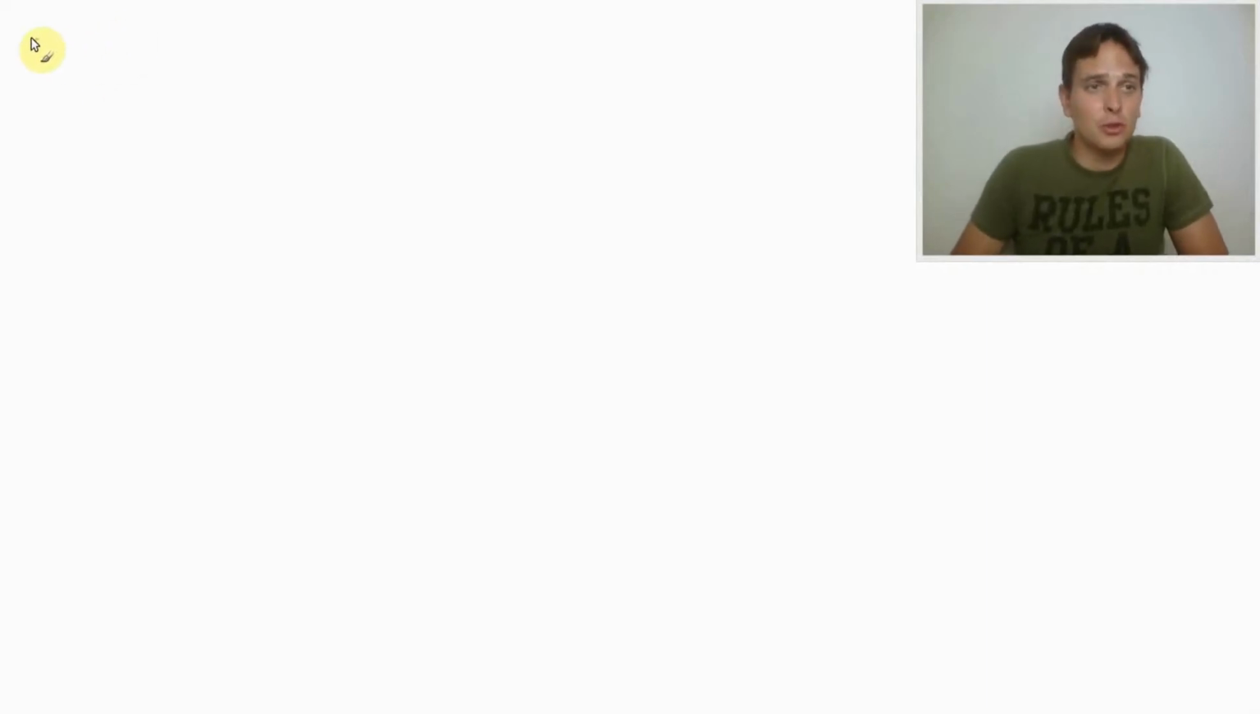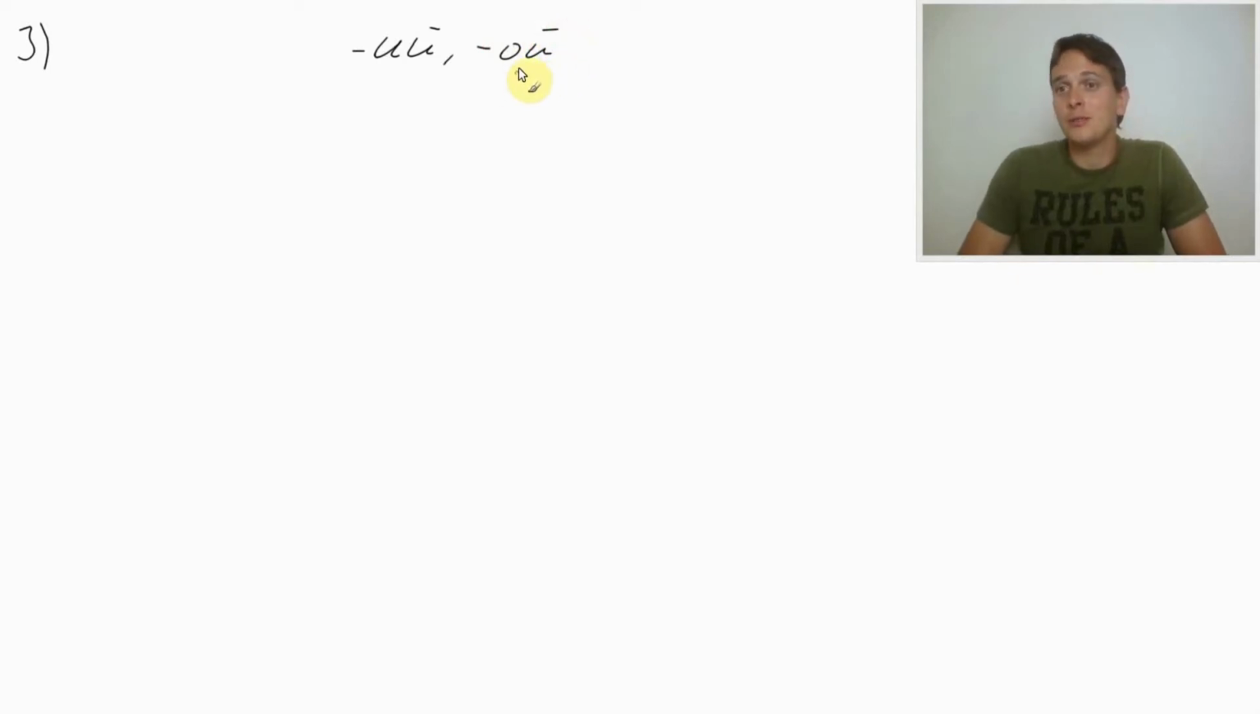Let's work on the third group. The third group was adjectives with the endings e and oi. E and oi. And do you remember oi was coming also in the first group? And what was the difference between the first and the third group?